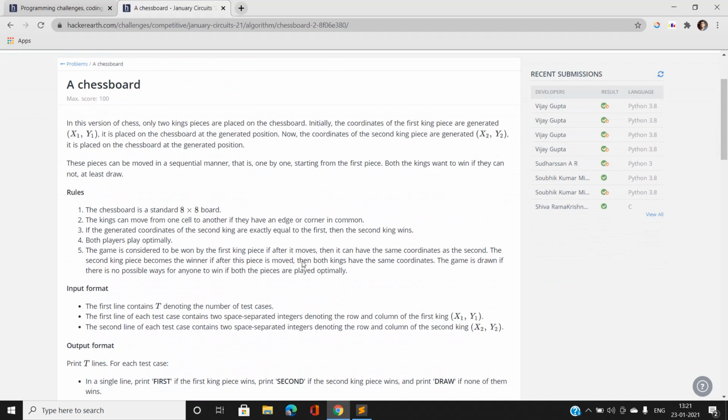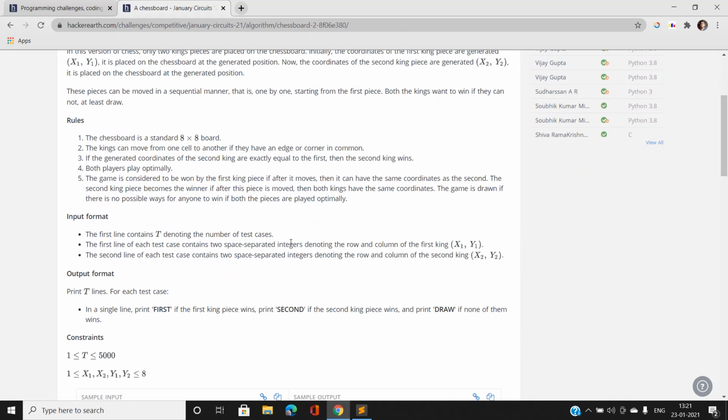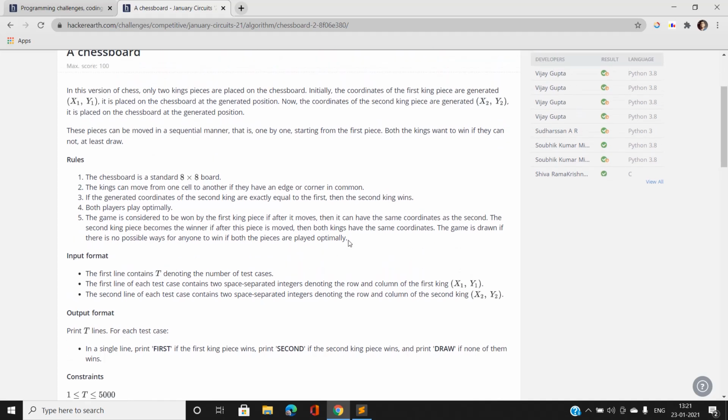In this question, there are two players, the first and the second, and the players' moves are similar to that of a king's move. The size of the chessboard is 8 by 8, and the first king's coordinates are x1, y1 and the second king's are x2, y2, as you can see here. There are certain rules that the players are going to follow to win the game.